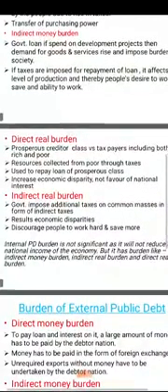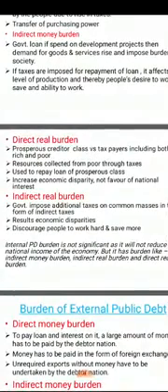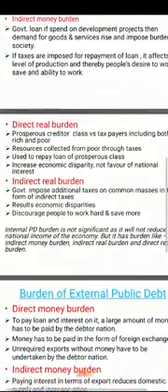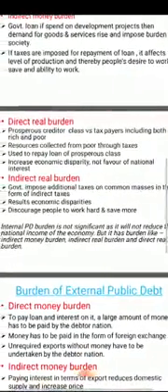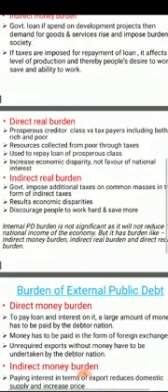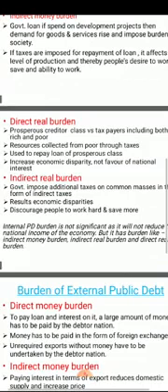Another is indirect real burden. In case of internal public debt, there is also indirect real burden. When the government imposes additional taxes on common people in the form of indirect taxes, all of you know indirect taxes like license fees and stamp duties, etc. When the government increases these indirect taxes on the common people, the common people have to suffer.